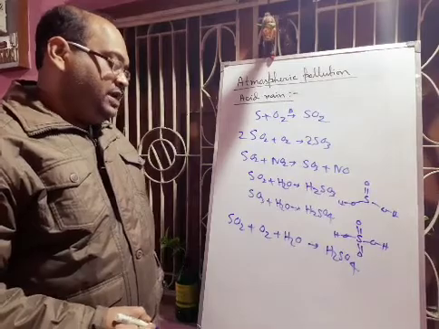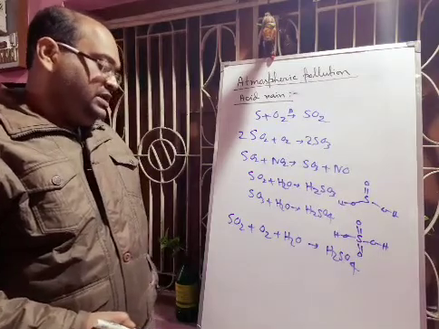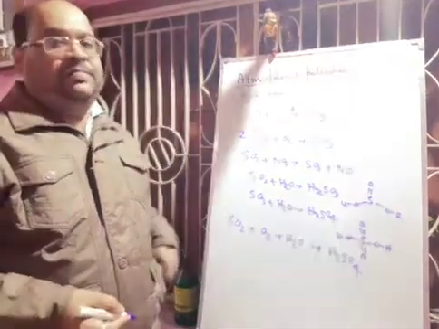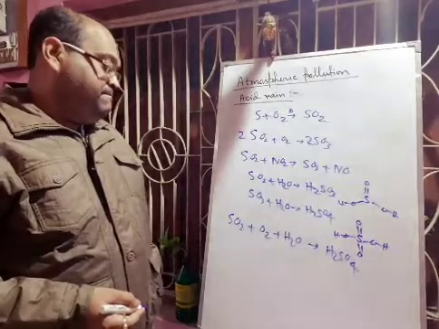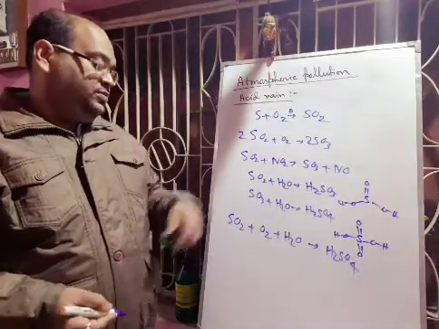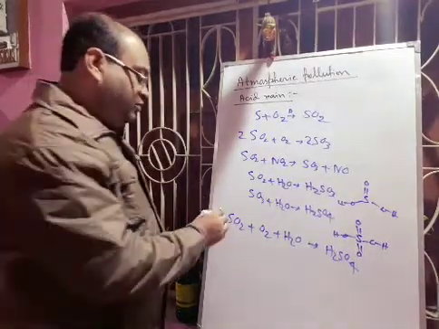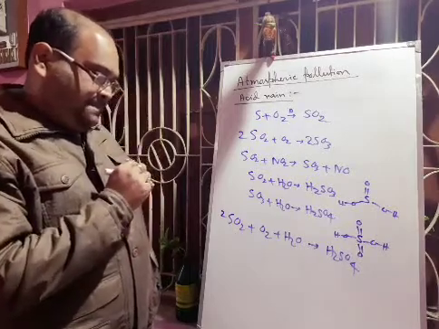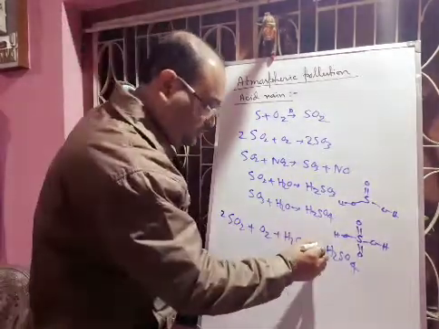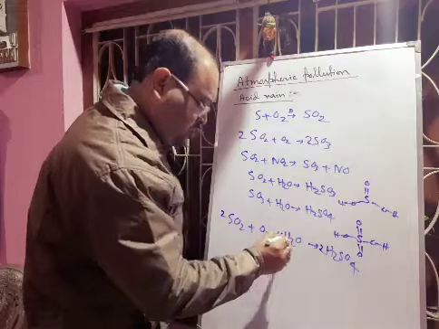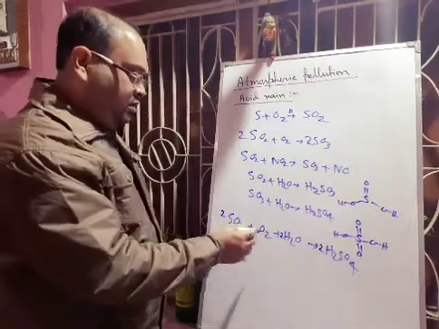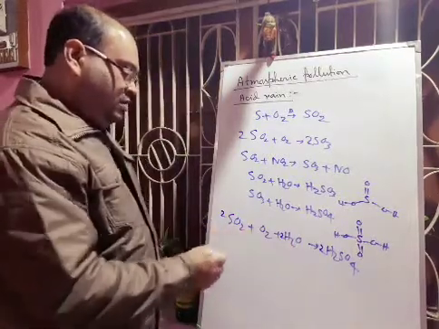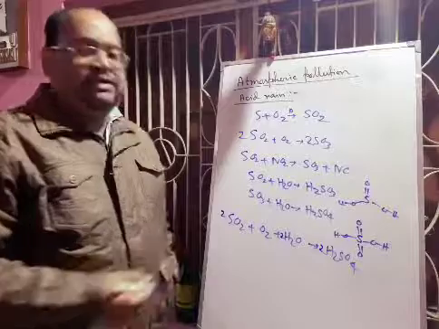Now here you have to check the balancing. I think it is balanced. Here sulfur dioxide is there, H2SO4 is there. So if we put 2 here, here also you have to put 2. Here I have to put 2. Now 4 plus 4, 8. Now it is balanced.